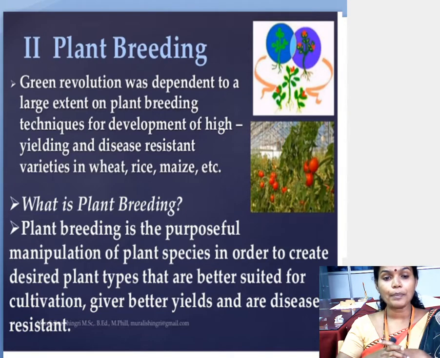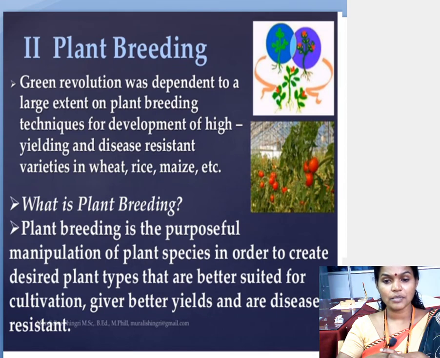Purposeful manipulation means what? Manipulation here means multiplication. Purposeful manipulation means willingly the plant bodies are crossed and multiplied. You people know the meaning of purposeful. Willingly plant bodies are multiplied, and why are they multiplied? In order to create the desired plant types.